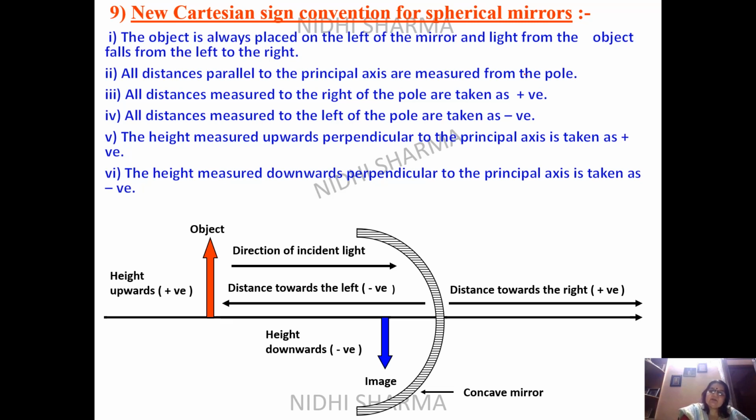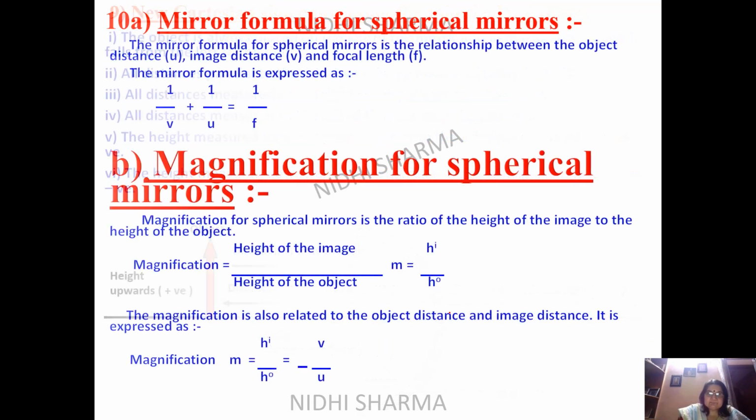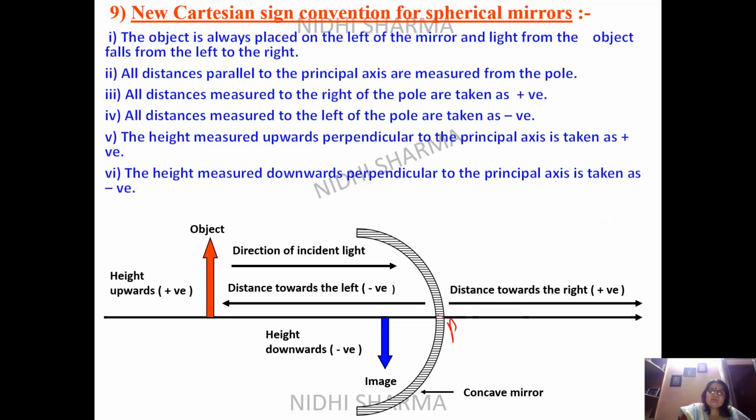Now you can see in this particular diagram, we have pole here. You know that there is a pole here, and on this pole, if you just compare it with your graph, you can see the origin here. So you can see the left hand side, you can see the right hand side, and once you get the pole here, you can just write pole here, and then if you want you can write F and C if it is required. Otherwise you just say that first point where you can start with the first Cartesian sign convention.